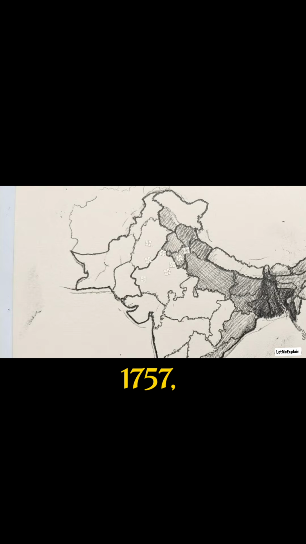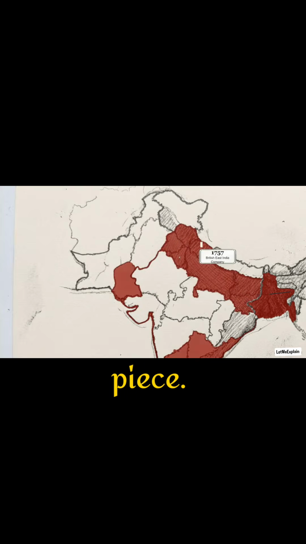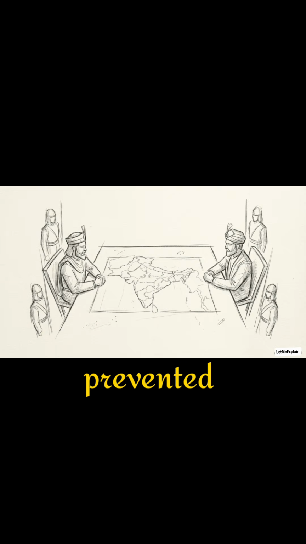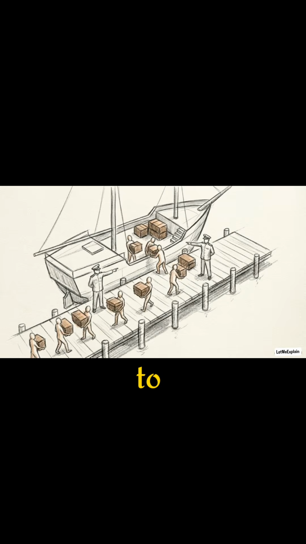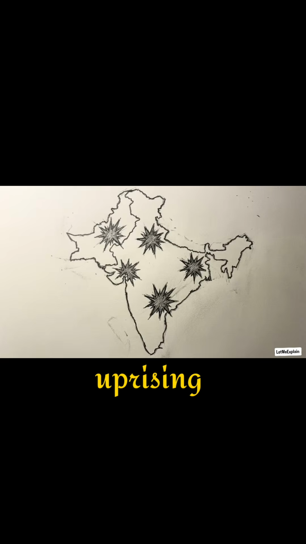In 1757, the Indian subcontinent was a collection of fractured independent kingdoms rather than a single unified state. The British East India Company used trade and alliances to isolate these territories, absorbing them piece by piece. This internal fragmentation prevented a unified defense, allowing the British to establish control that would take nearly 2 centuries to dismantle. The revolt of 1857 failed to end British rule because the uprising lacked subcontinent-wide coordination and a central leadership